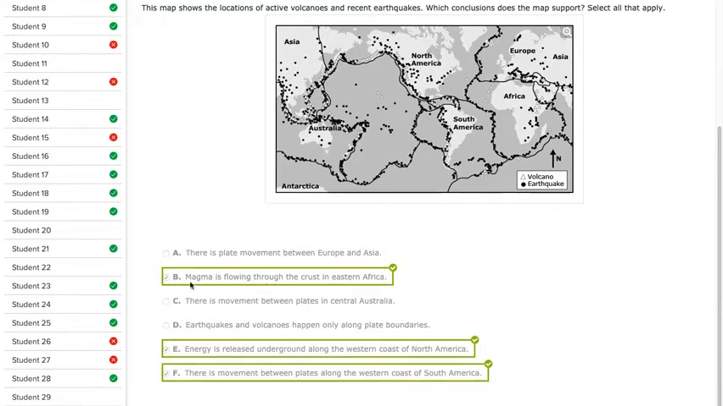Statement B, or conclusion B, is correct. This map does conclude that magma is flowing through the crust in eastern Africa. The way that we understand that that is correct is because we see these triangles in eastern Africa. Those triangles represent volcanoes. So if we see that volcanoes are happening, that indicates that there is magma flowing.